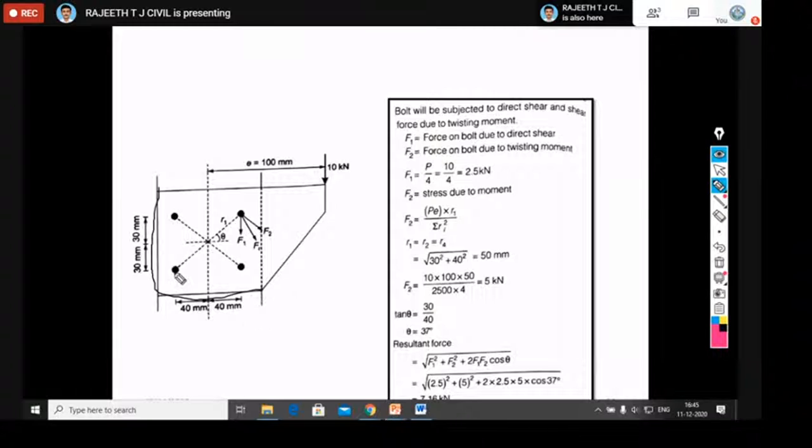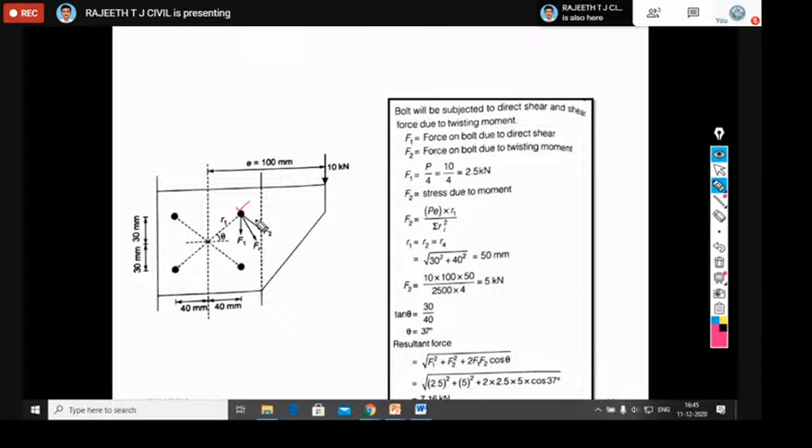After marking the 4 bolts, you mark the corresponding distances here, 30 millimeter and 30 millimeter, 40 millimeter and 40 millimeter. Then you write the forces here, F1 and F2. I will tell what F1 and F2 are. You take any one of the bolts out of these 4.